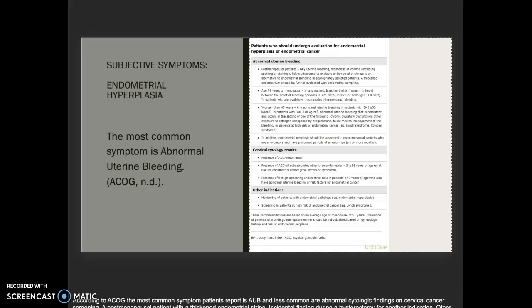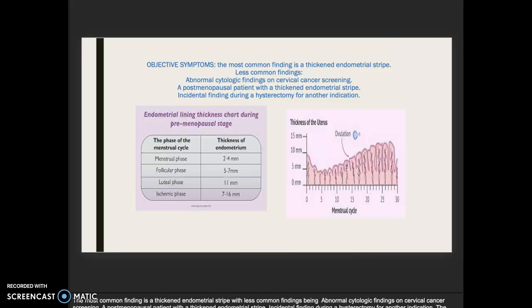This includes intermenstrual bleeding. Younger than 45 years, any abnormal uterine bleeding in patients with BMI greater than 30, in patients with BMI less than 30, abnormal uterine bleeding that is persistent and occurs in the setting of one of the following: chronic ovulatory dysfunction, other exposure to estrogen unopposed by progesterone, failed medical management of the bleeding, or patients at high risk of endometrial cancer, e.g. Lynch syndrome, Cowden syndrome. In addition, endometrial neoplasia should be suspected in premenopausal patients who are anovulatory and have prolonged periods of amenorrhea, 6 or more months.